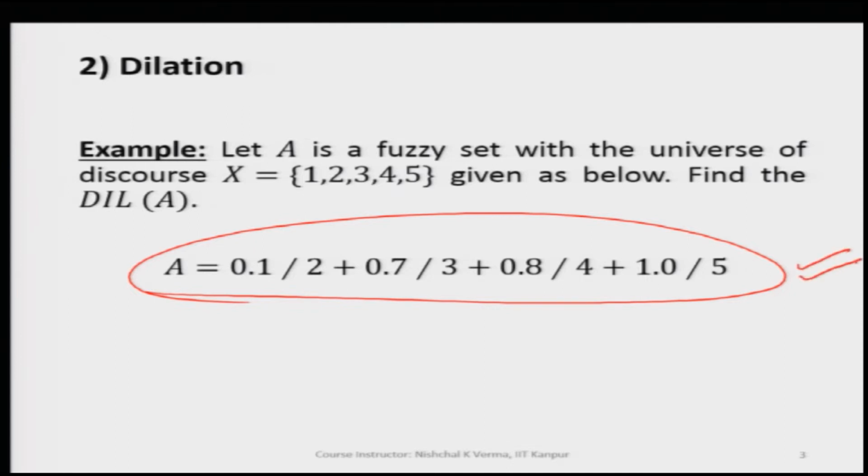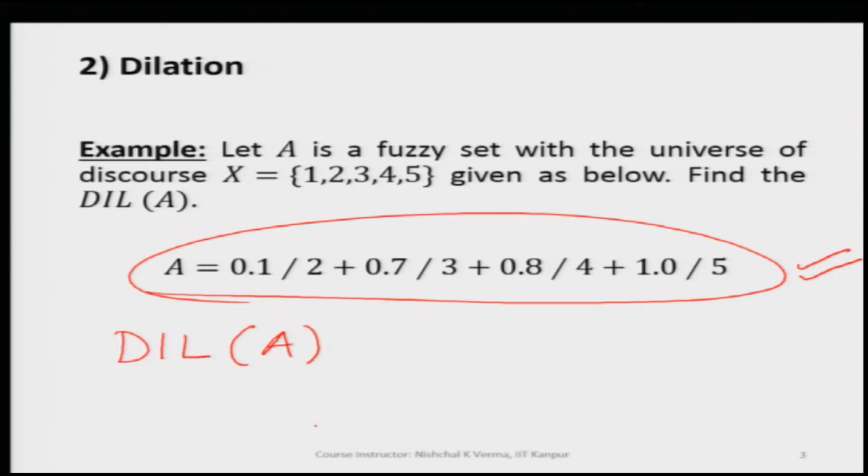This is a discrete fuzzy set within the universe of discourse capital X, that is 1 to 5, and we have to find DIL, the dilation of A.